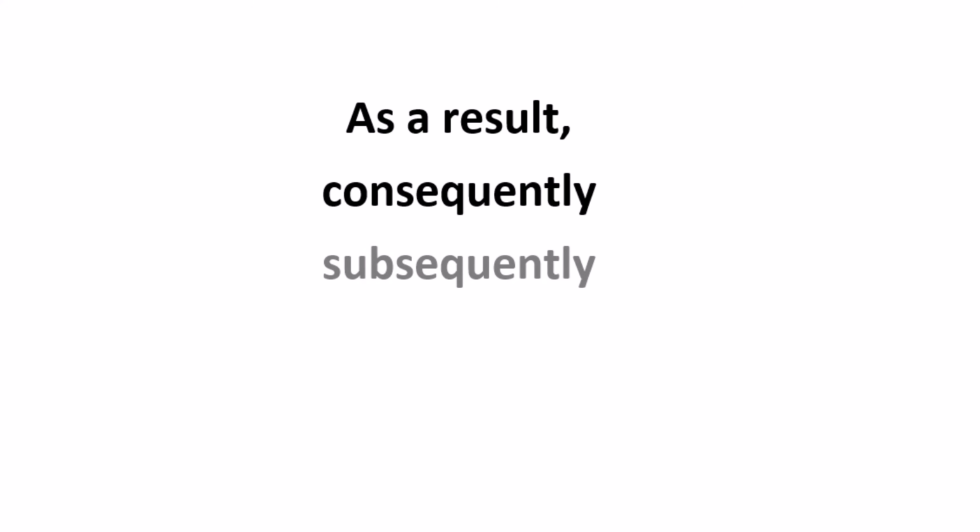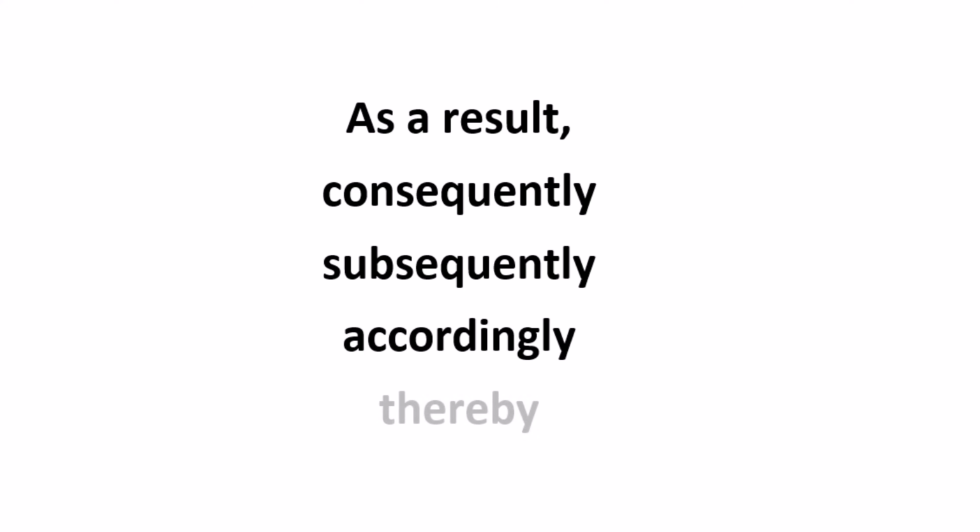Now we can use some adverbs to start our sentences with. For example, as a result, consequently, subsequently, accordingly, thereby. Now, how can we use these adverbs to convey cause and effect in our essay writing? We can start our sentences with them, putting a comma right next to them. Remember that thereby is an exception, which is usually followed by a gerund. Let's look at the same context and make some example sentences.